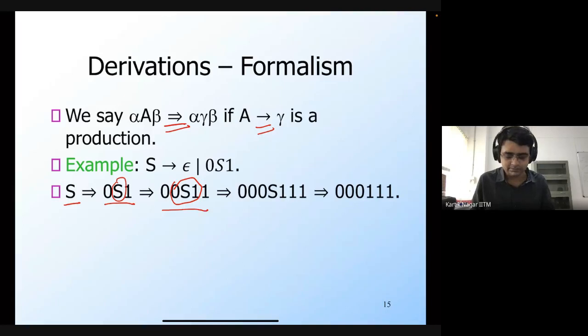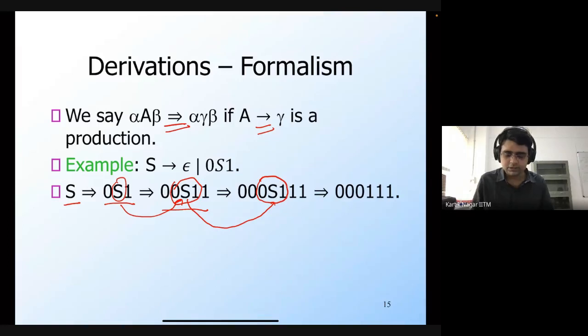Then I do it one more time. Again I replace this S with this, and the 00 and the 11 at the beginning and the end remain the same, while I've just replaced S with 0S1 again.